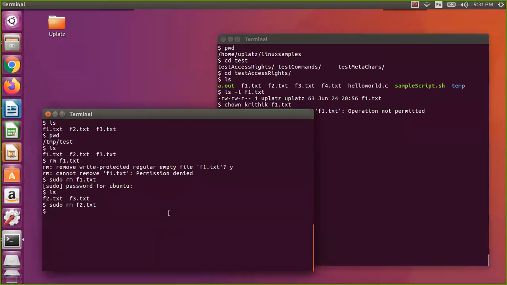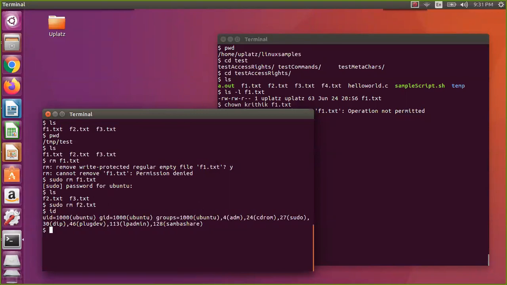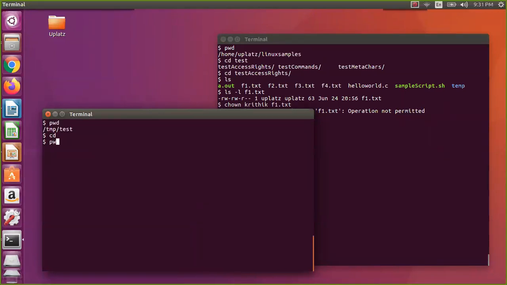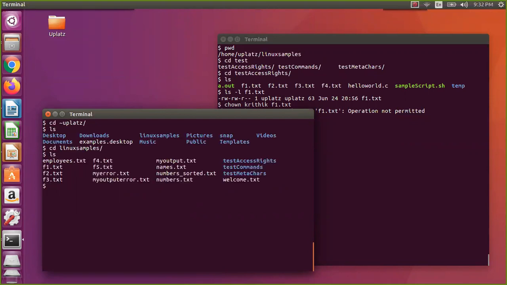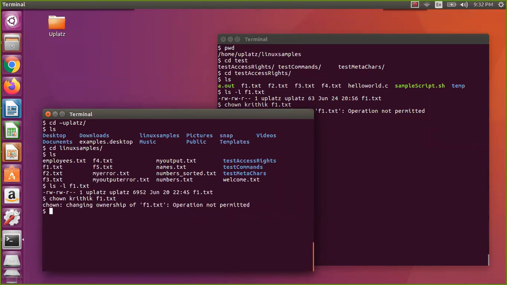Now I have the super user here. Ubuntu is the super user here. So we will see this one as the super user. The super user can do this. I go to home, and then linux samples. And now f1.txt. So now we will change the ownership. Change owner, f1.txt. To whom do we want it, critic. We have the username critic, but it says not permitted.